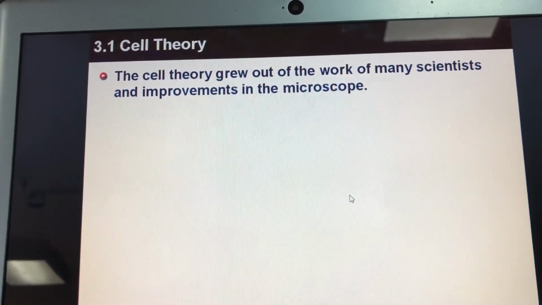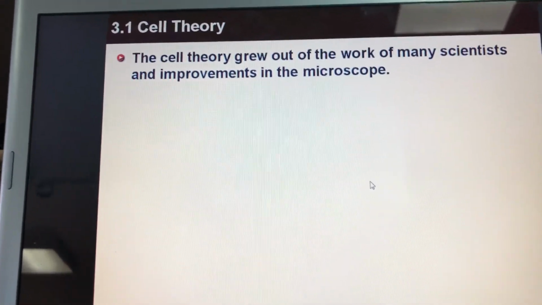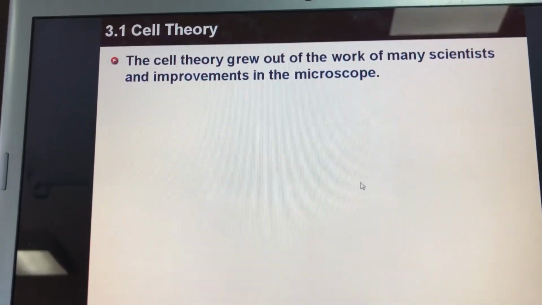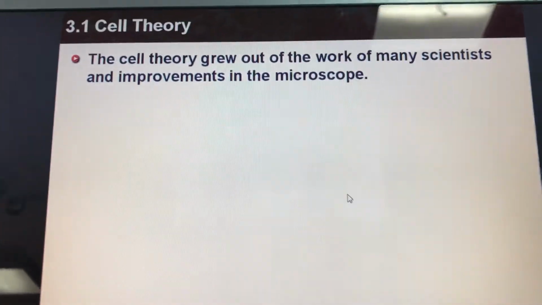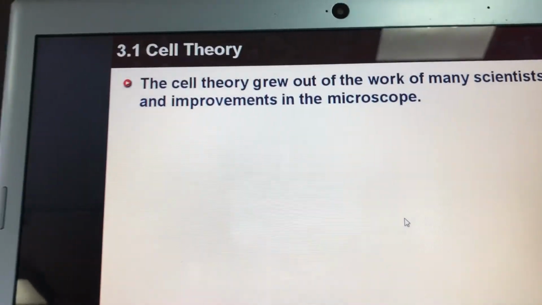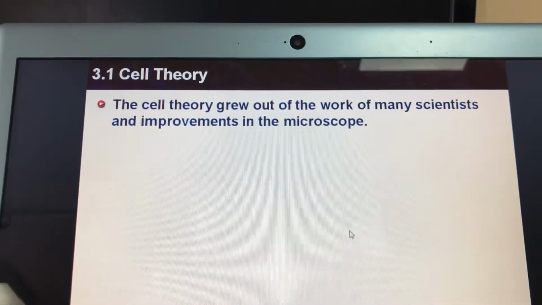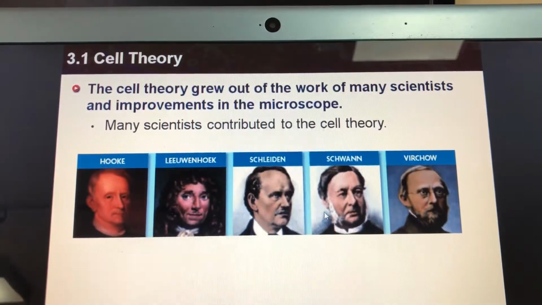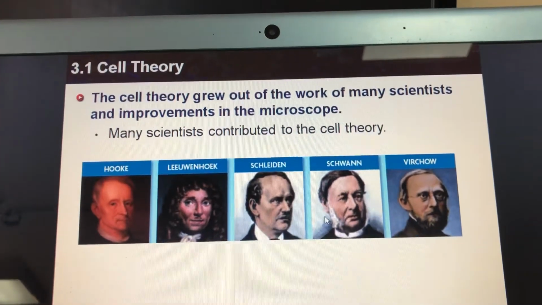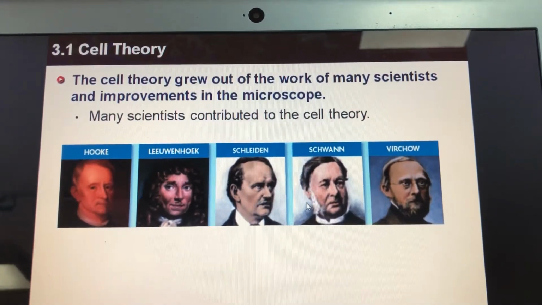A long time ago, there were no microscopes. Scientists used a single lens to magnify small organisms or to see details of any living things. Then the microscopes were invented. First the single lens microscope, then the compound microscope, and the scientists could see more details about the living things. These are the scientists that contributed to the cell theory. The first one was Robert Hooke, then after him came Leeuwenhoek, then Schleiden, then Schwann and Virchow.